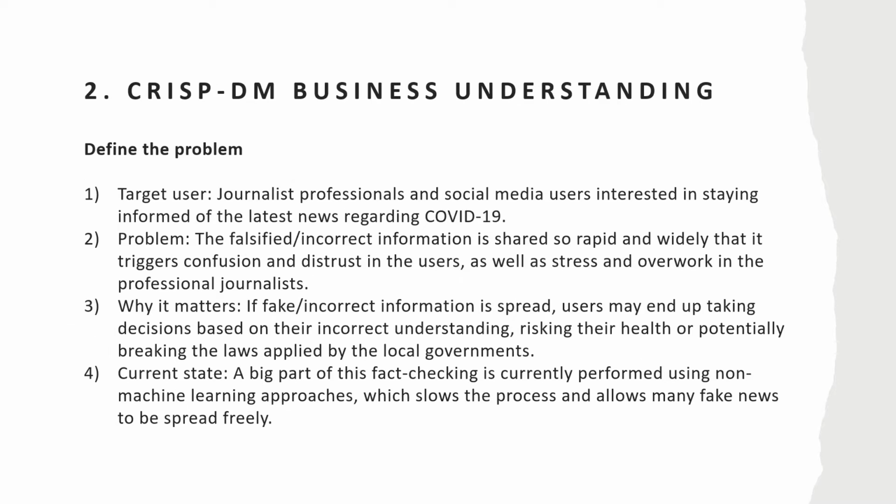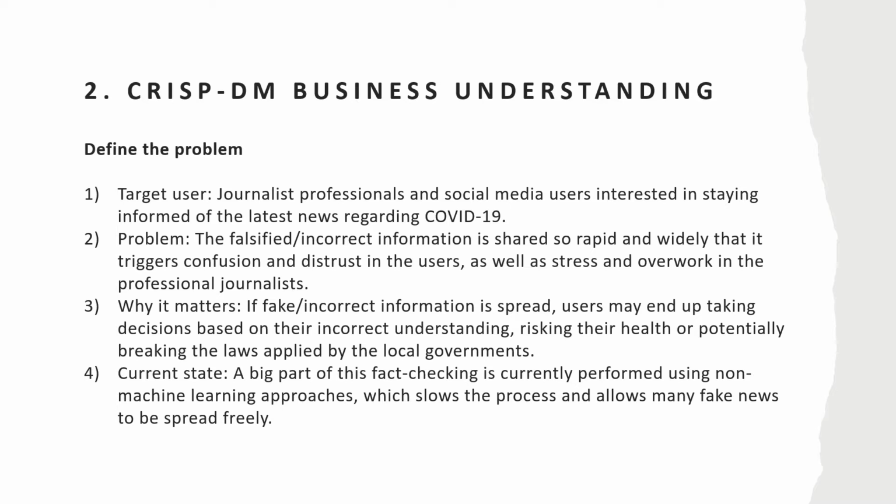Our target users will be journalists, professionals, and social media users interested in staying informed of the latest news regarding COVID-19. These users commonly face the problem that fake news and rumors are shared so rapidly that they end up confused and are unable to differentiate correct and incorrect information, also affecting the work of journalists, of course.